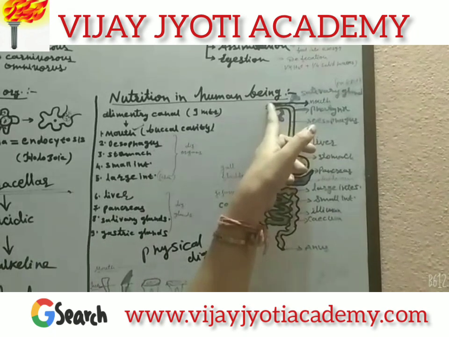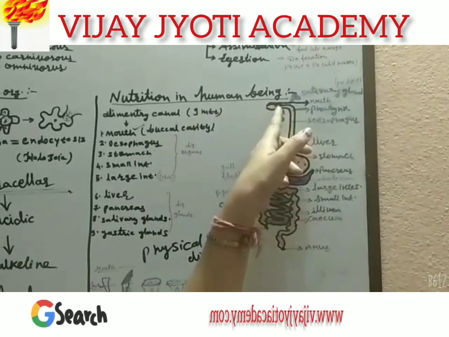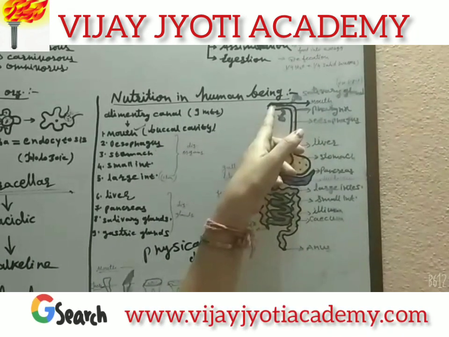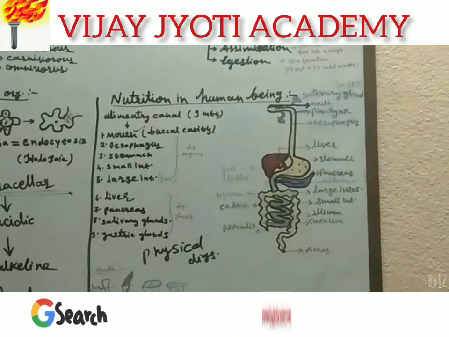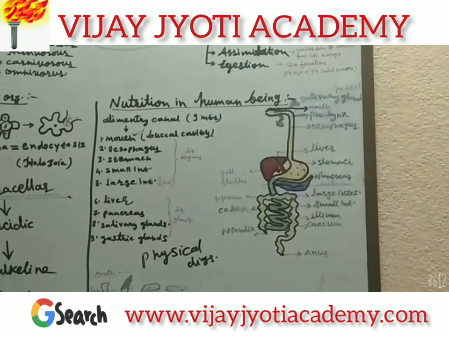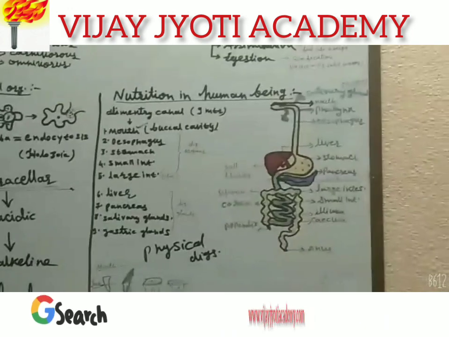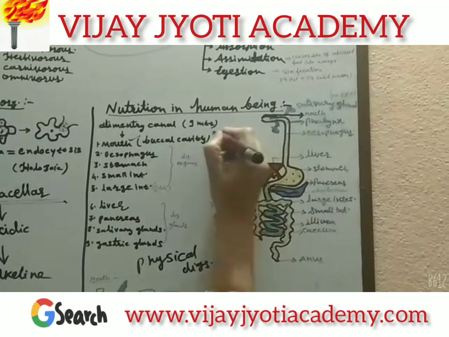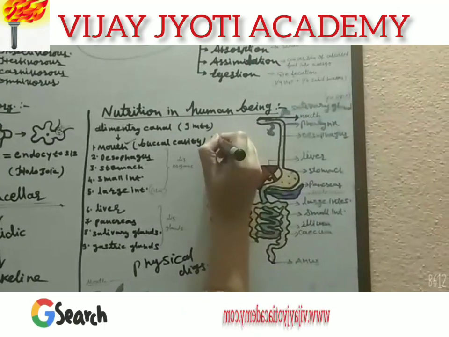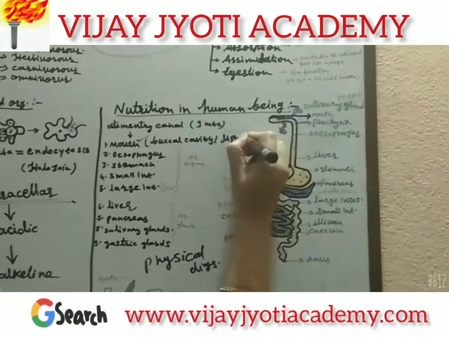Its upper part is called the palate and the lower part consists of the tongue and different kinds of salivary glands. The buccal cavity consists of different types of teeth. That is why the human being is called diphyodont and heterodont.